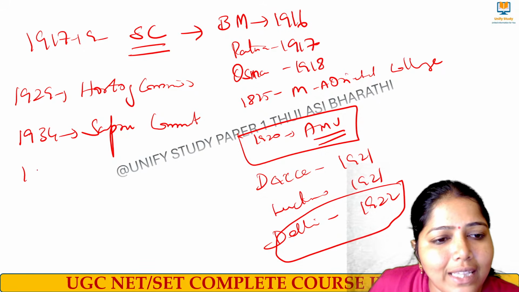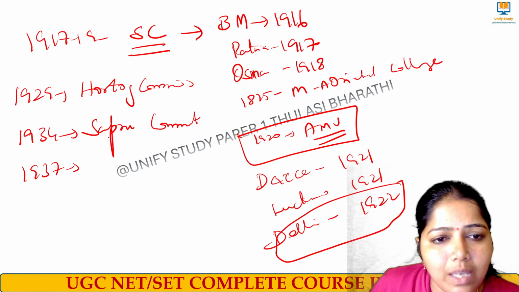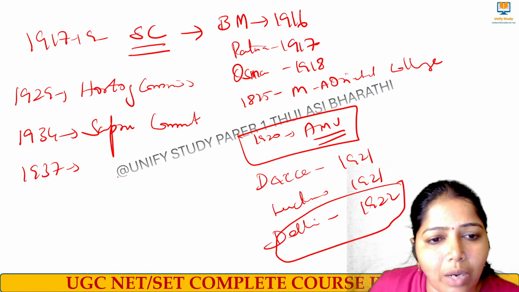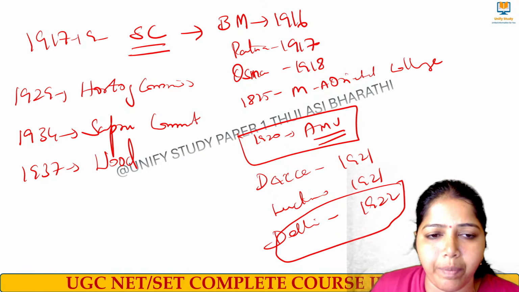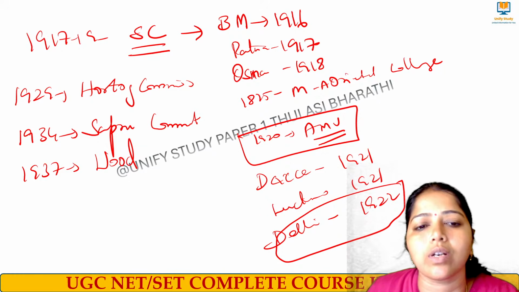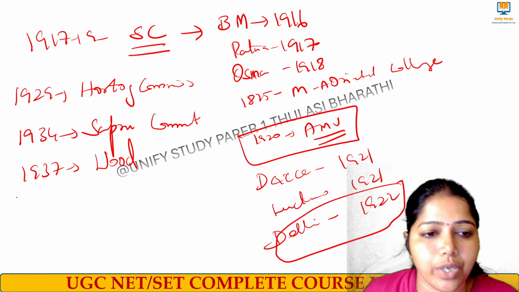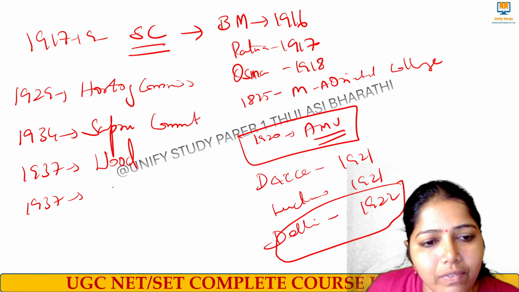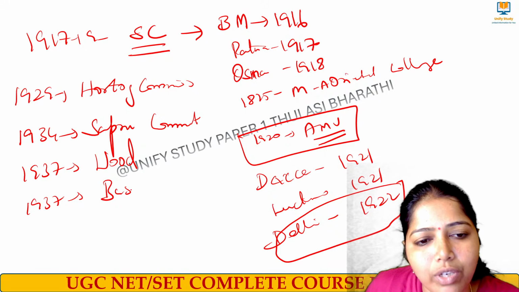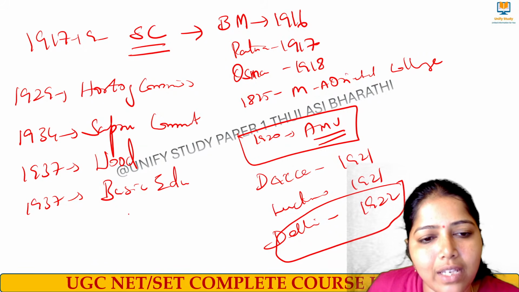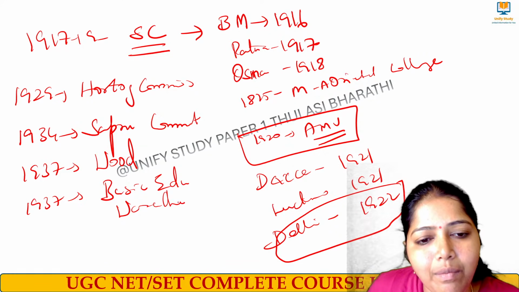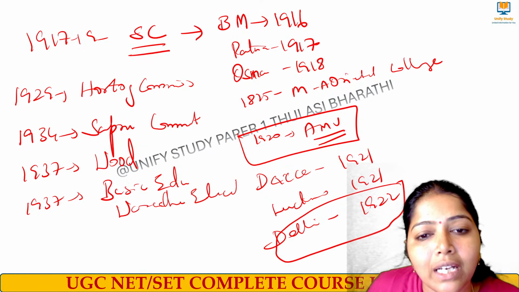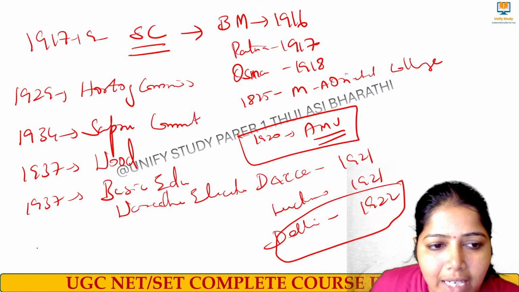1934, and then 1937 we had a Wood Commission, right? About the Wood Commission, two people are there. The Wood Commission talks about vocational education, and then in the year 1937 we had basic education or Wardha scheme, based on the recommendation of Mahatma Gandhi, right?